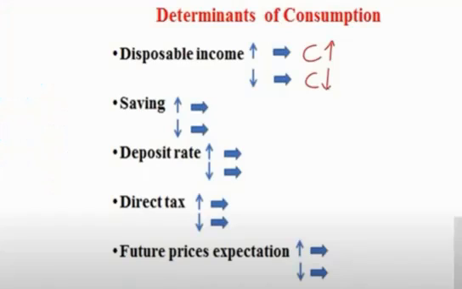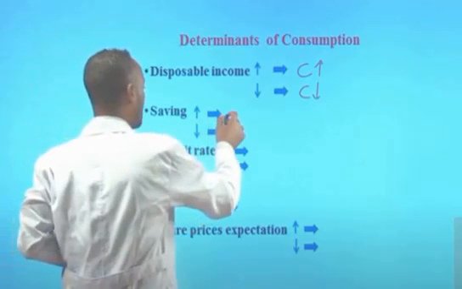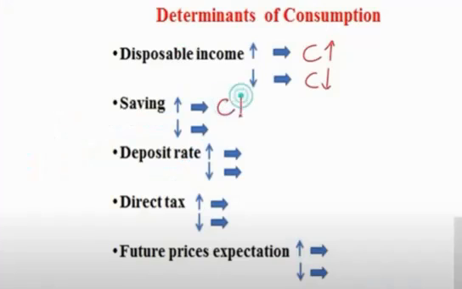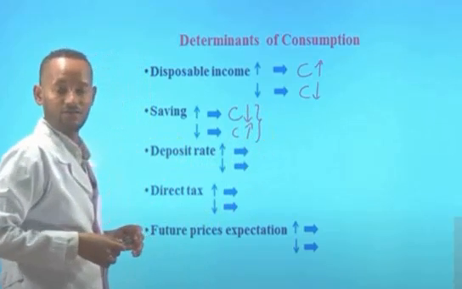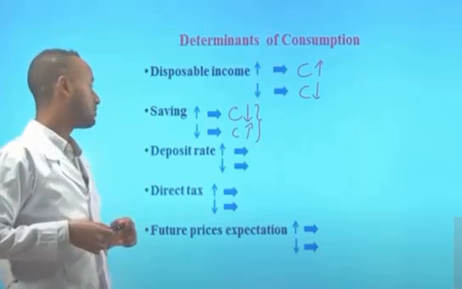Another determinant is saving. While disposable income of households remains unchanged, as the level of saving of a household increases, consumption will decline, and with the decline in saving, consumption will increase. So other things remaining unchanged, there is an inverse relationship between the changes in the direction of saving and consumption spending.